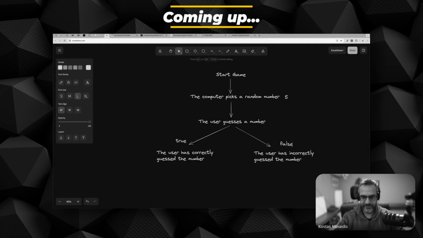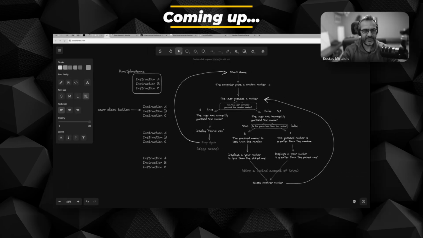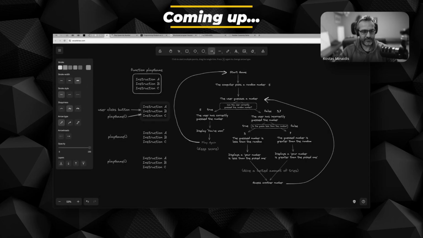Otherwise, if the user has incorrectly guessed the number, so if the answer to the question 'has the user correctly guessed the number' is false, we go here. So you create a function, you define a function, you pick a name, you enclose the code that will be executed. And then when you want to execute these instructions, you just use the function name with a set of parentheses.